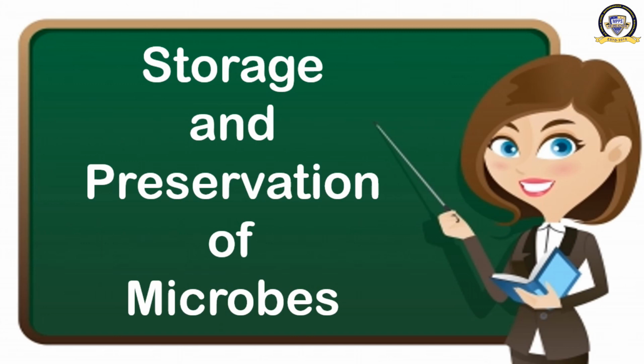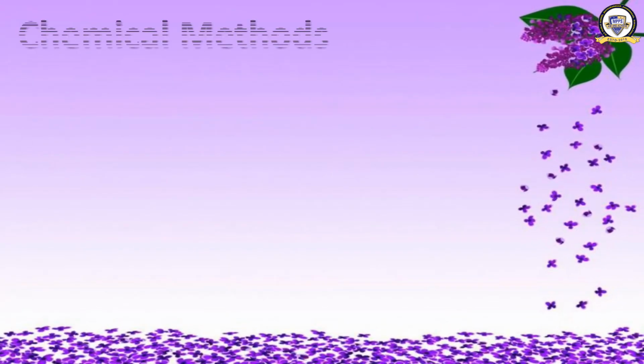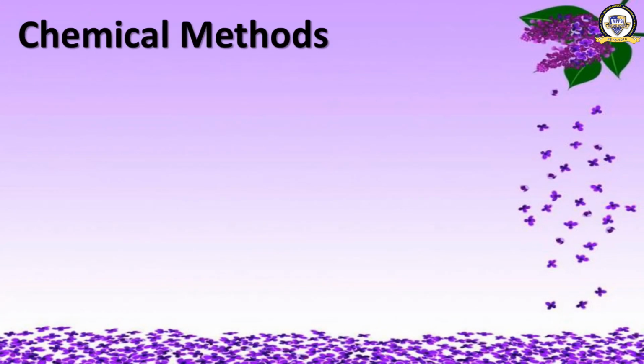Some other methods of preserving materials from the attack of microbes are there. Let us study each one of them in detail. Firstly, chemical methods. The chemical methods that are used by us to prevent the food materials or any preserving materials from the attack of microbes.